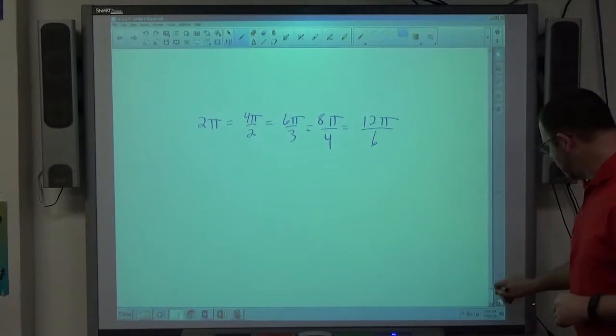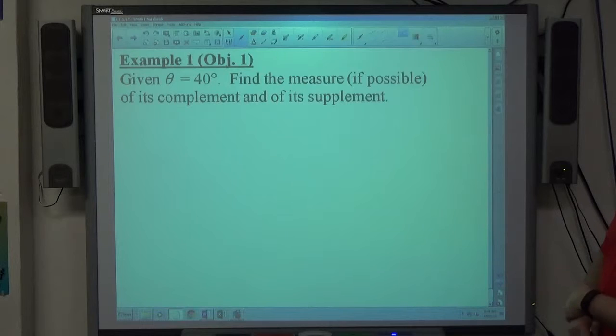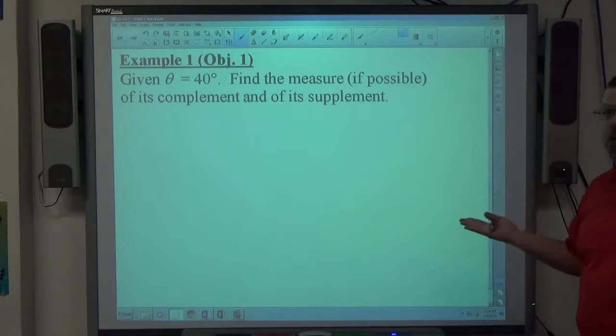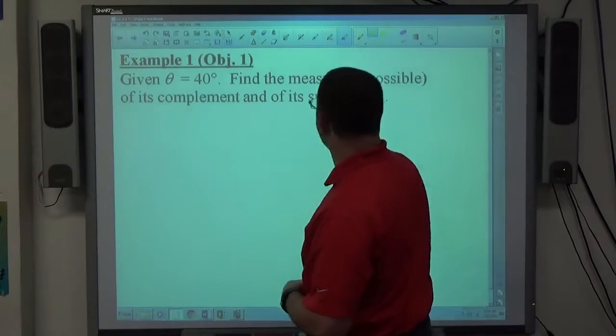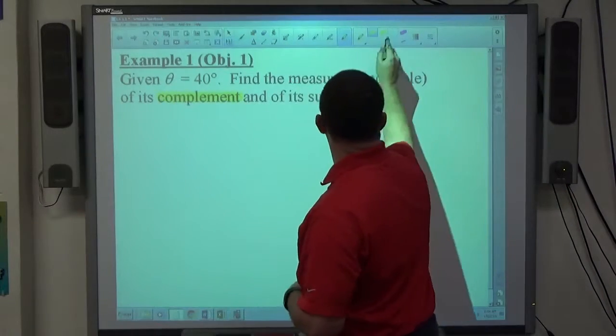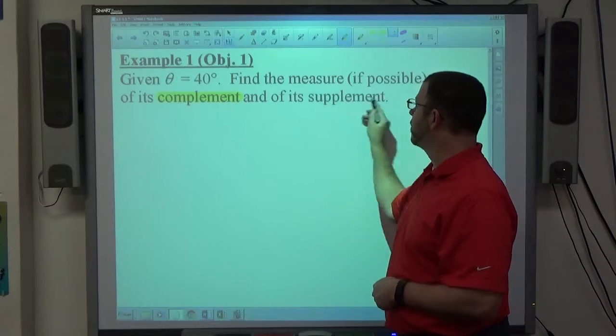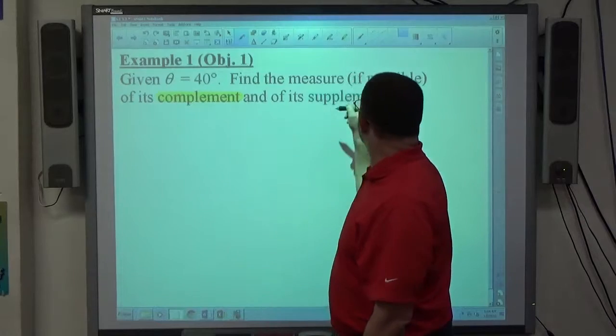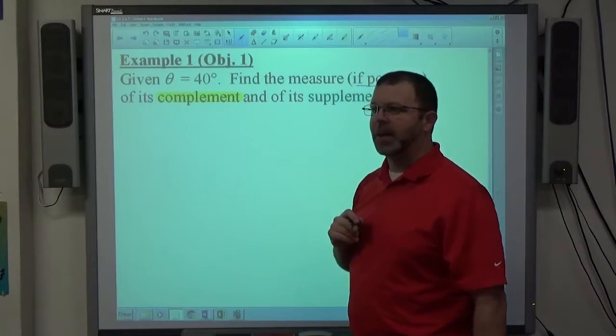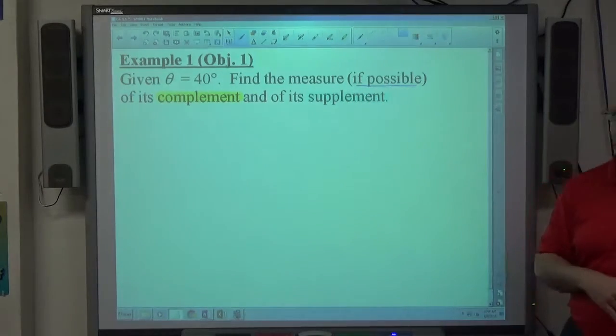All right. So if you look at example 1, given theta is equal to 40 degrees, find the measure, if possible, of its complement and supplement. So that's not talking about coterminal, right? That's just asking about complement and supplement. We did that back in Algebra 1. Complementary angles add up to 90? And supplementary add up to 180.